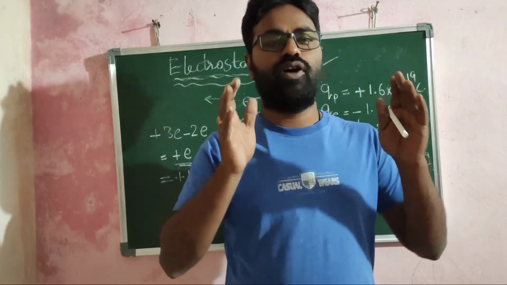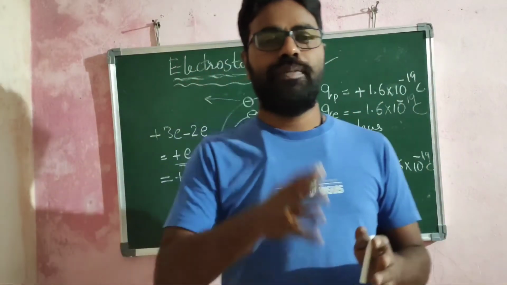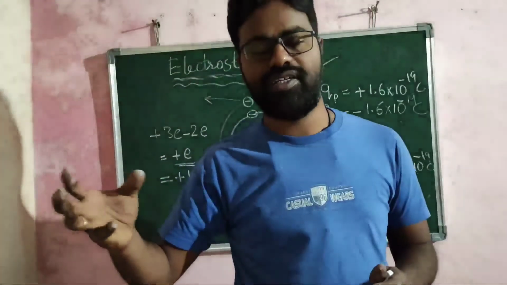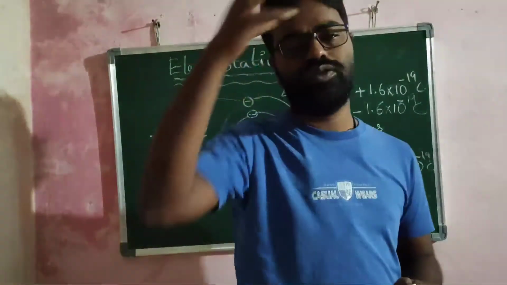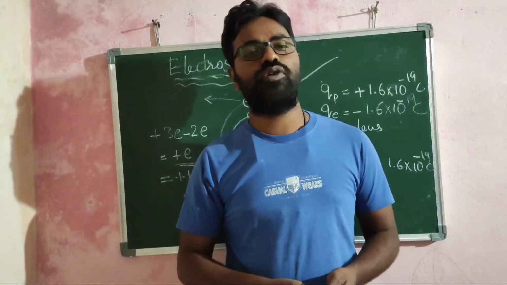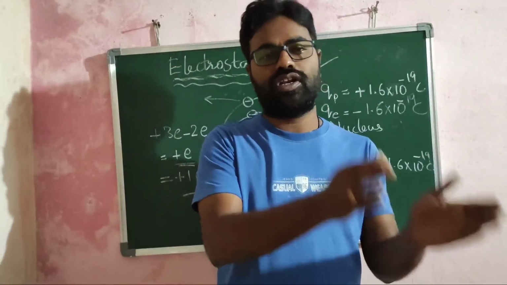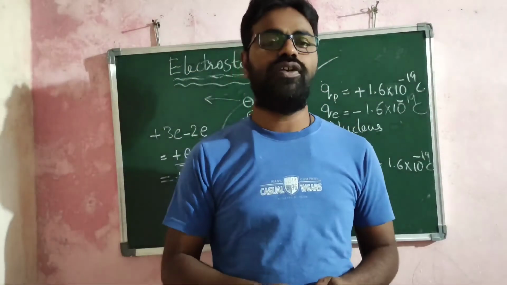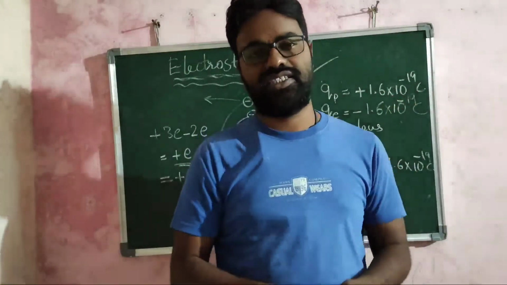The body itself is neutral initially, but if you bring some number of electrons onto it, then the total amount of negative charge will be more compared to the total amount of positive charge. Therefore, we say that it is negatively charged.